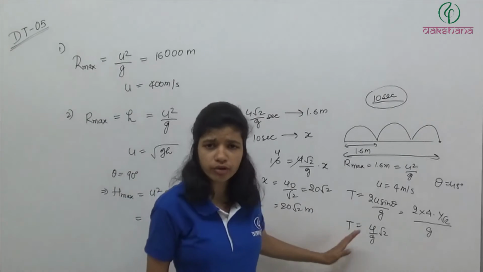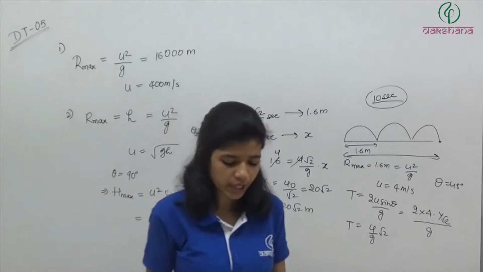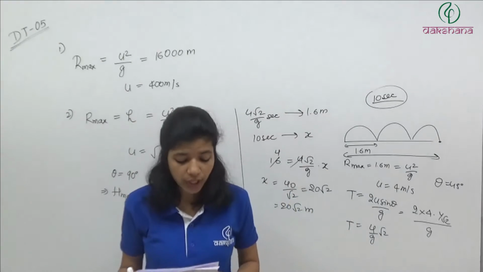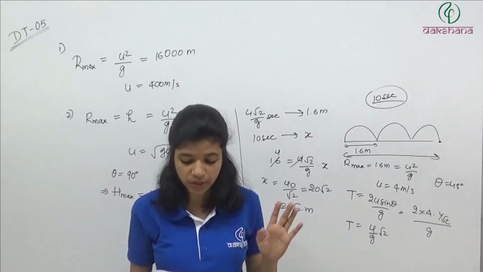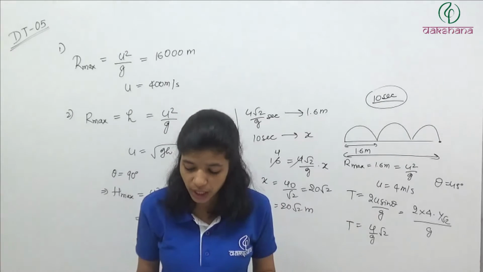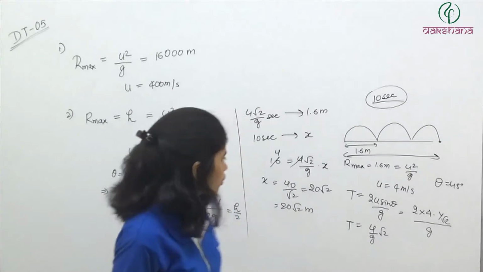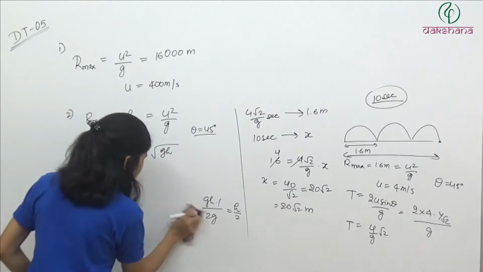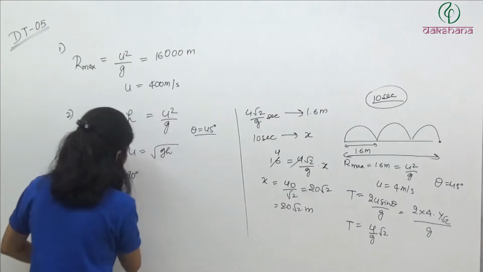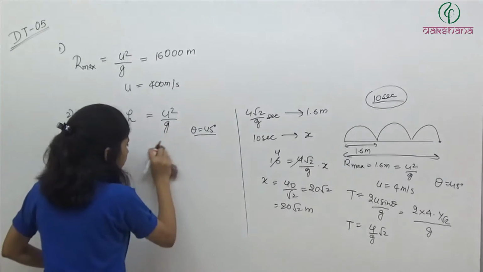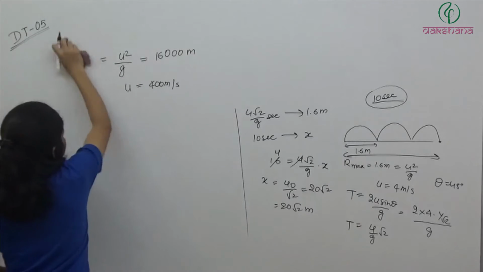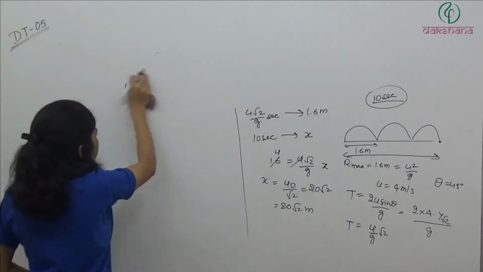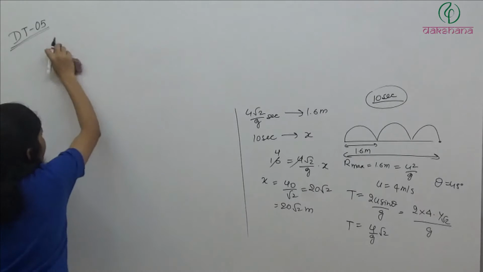Now question number 4. This question is also easy. Use a little bit of brain and it will be done. Question number 4: A body is projected at an angle of 30 degrees from the horizontal with speed 30 meter per second. The angle with the horizontal after 1.5 second is? So it is thrown at an angle of 30 degrees with speed 30 meter per second. After 1.5 second, what will be the angle of the projectile with the horizontal? This is also very simple.